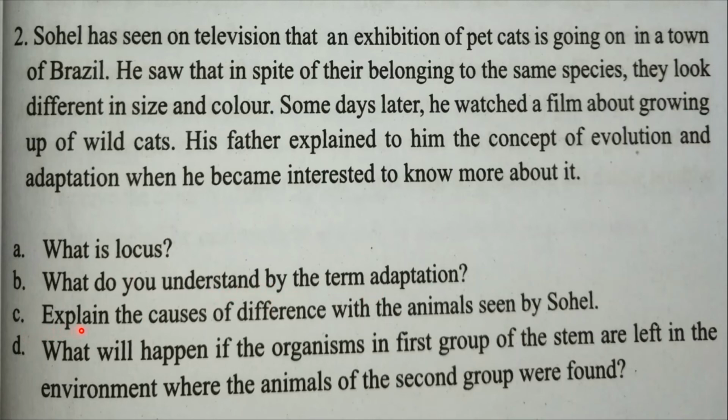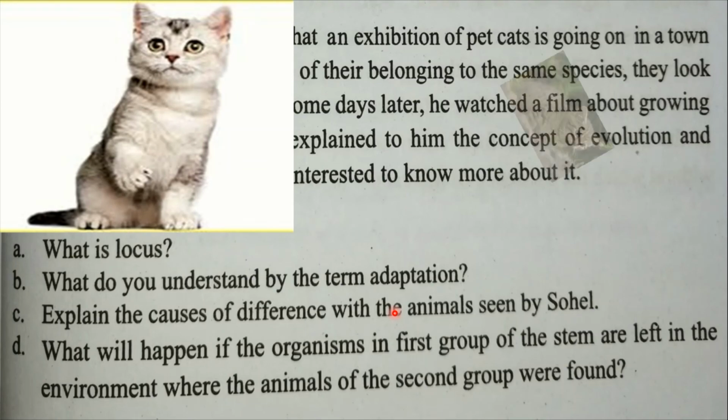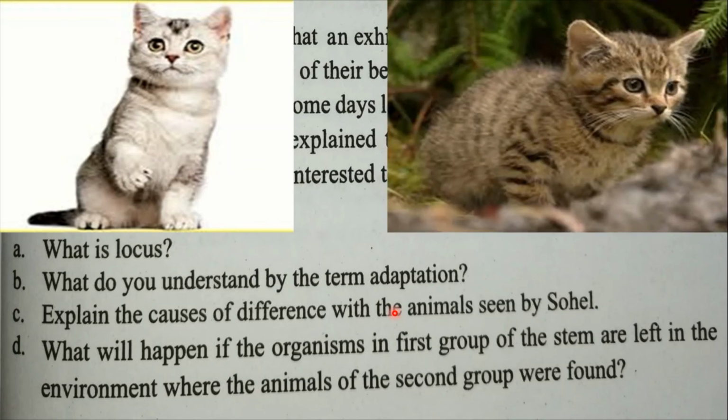Now let's see: explain the causes of differences in the animals seen by Sohail. Everybody see these 2 figures. Sohail has watched on a television channel that pet cats are being shown in a town of Brazil.